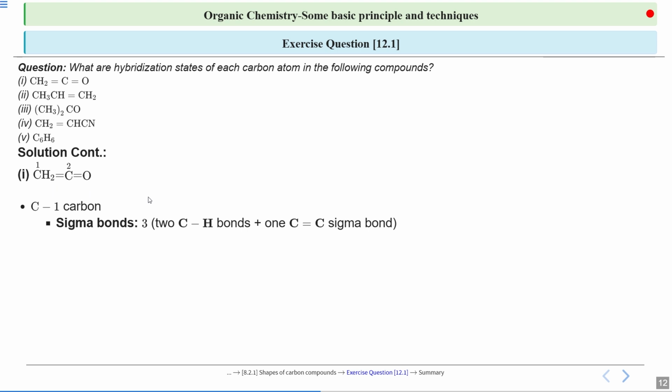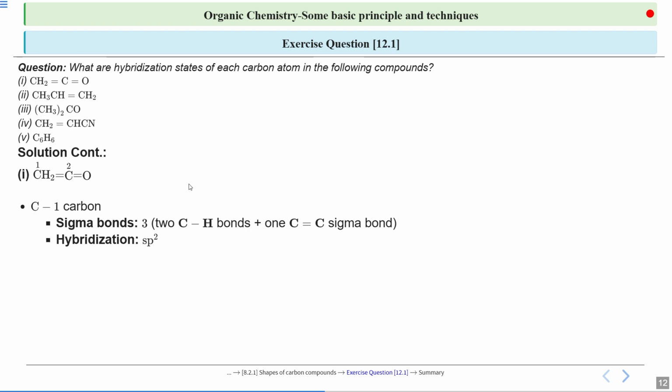How are we saying there is only one sigma bond? Although you are looking at a double bond, the bond after sigma is pi. Therefore, there is only one sigma bond in the C double bond C. So there are a total of 3 sigma bonds, and we can say that our hybridization will be sp2.